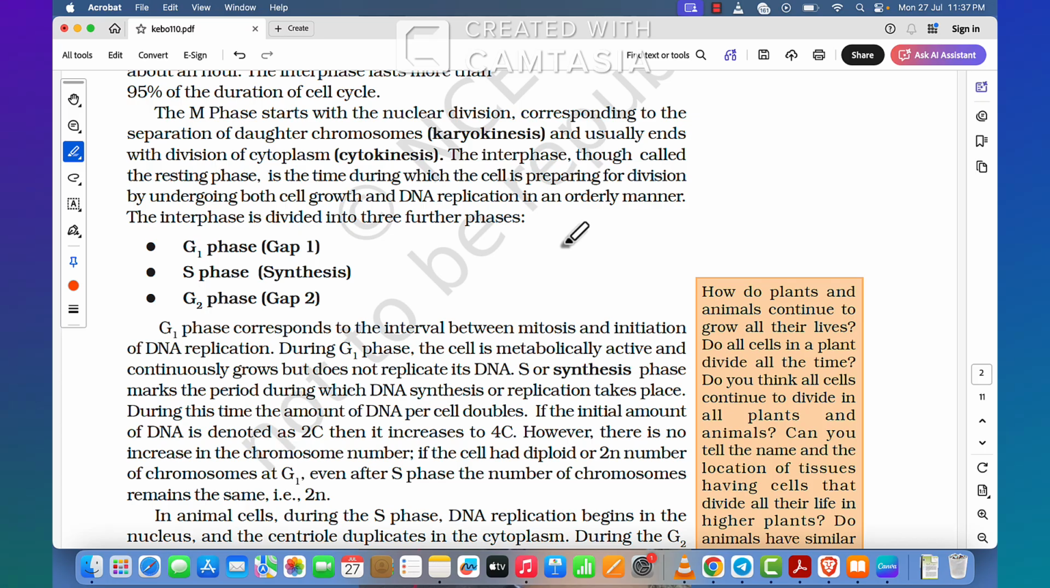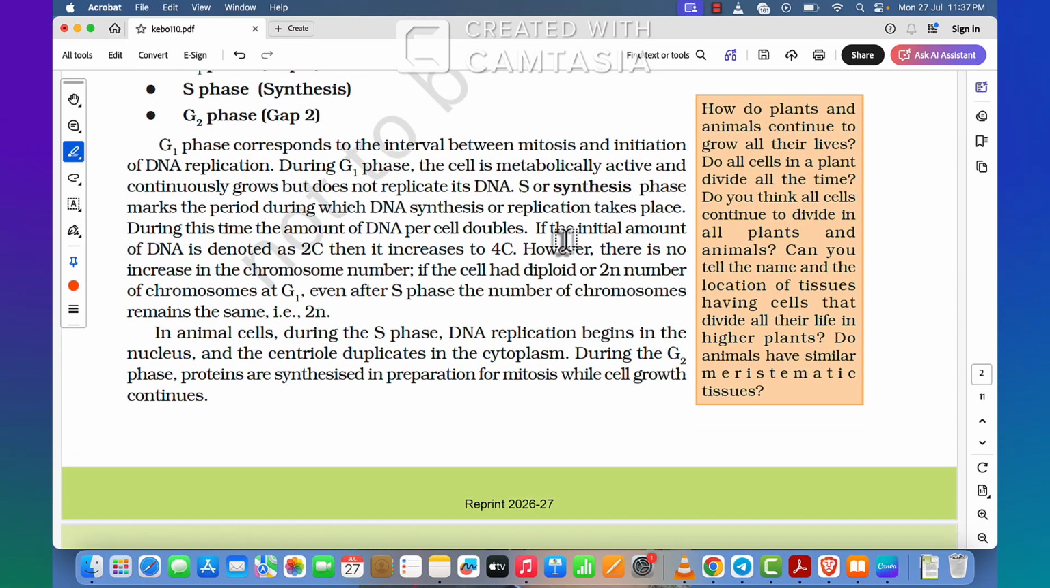The interphase is divided into three further phases. G1 phase, gap 1, S phase, synthesis, G2 phase, gap 2. G1 phase corresponds to the interval between mitosis and initiation of DNA replication. During G1 phase, the cell is metabolically active and continuously grows but does not replicate its DNA.